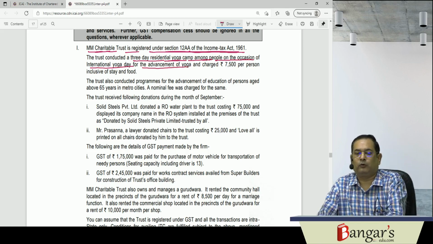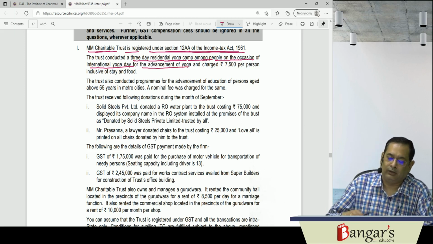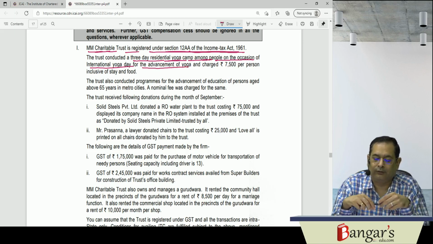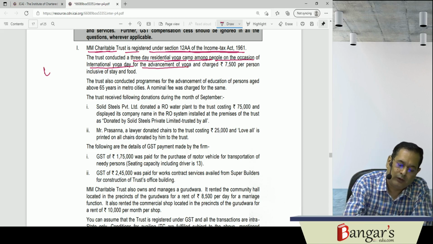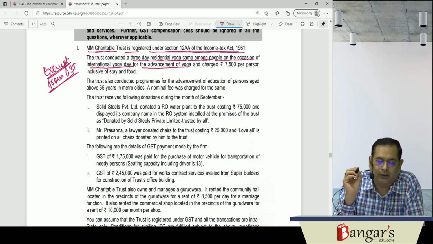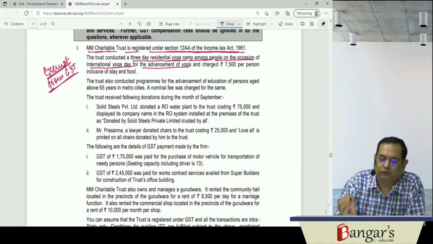So advancement of yoga is coming under the ambit of charitable activities, and it is charging 7,500 per person, inclusive of stay and food. So that will be exempt from GST, because yoga is coming under the ambit of charitable activities. It has been defined in the charitable activities exemption.